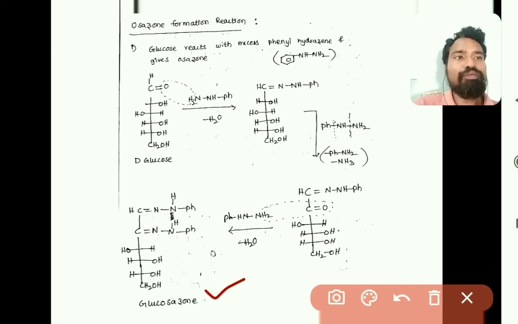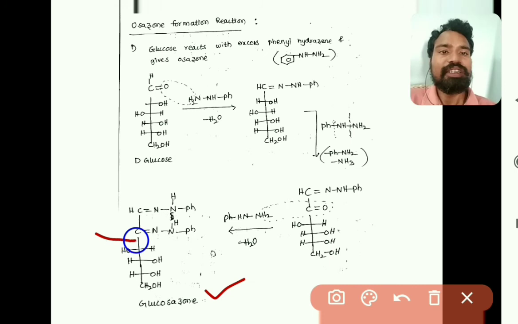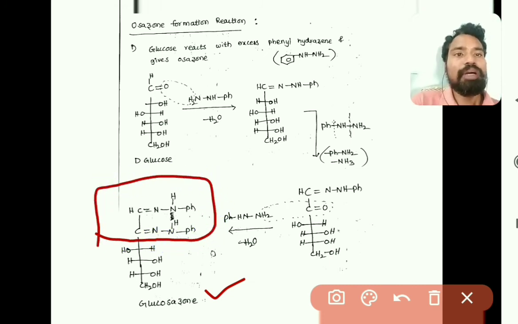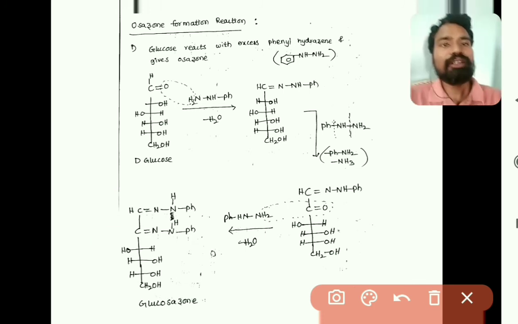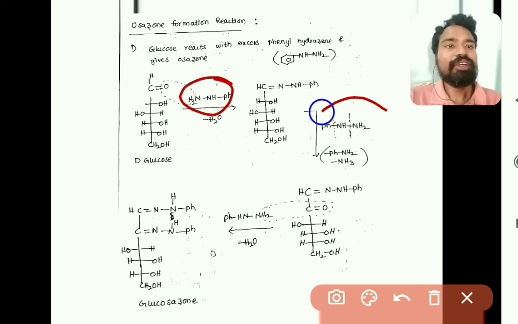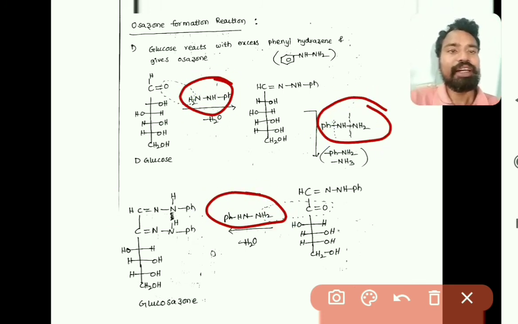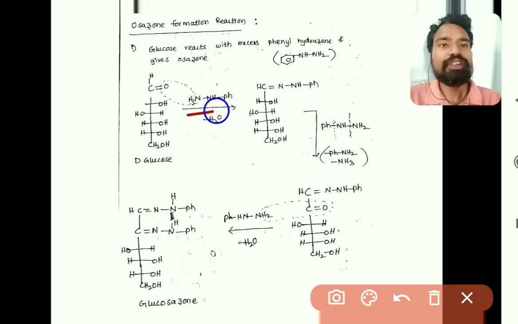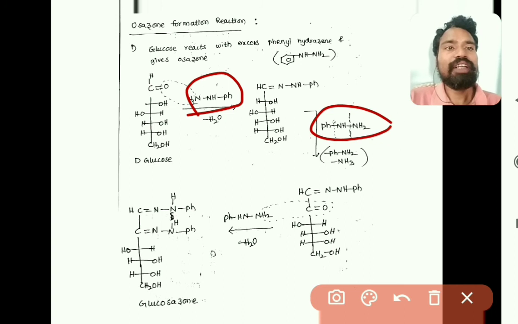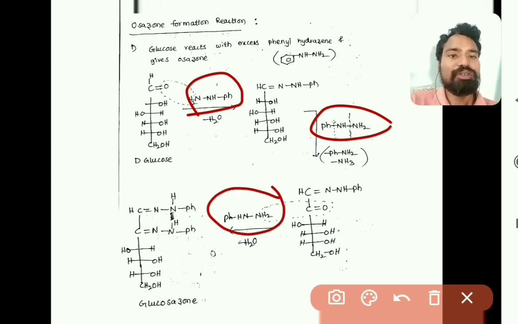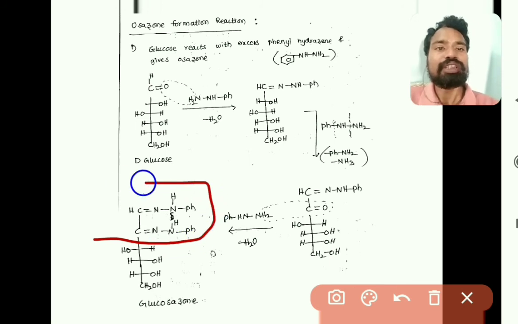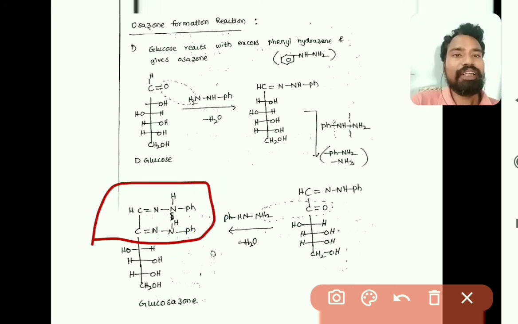So in the formation of glucosazone, in this structure we will be observing two phenylhydrazine molecules, but in the reaction mechanism three phenylhydrazine molecules are reacted to form osazone, right. So glucose is reacted with three phenylhydrazine molecules to form glucosazone, but in the osazone structure we will observe only two phenylhydrazine molecules attached to the carbons.